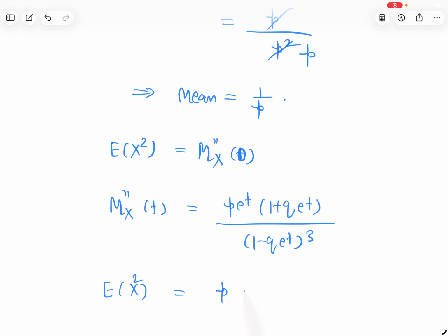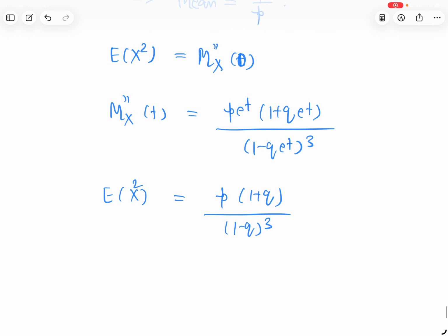P times 1 plus q upon 1 minus q whole cube.